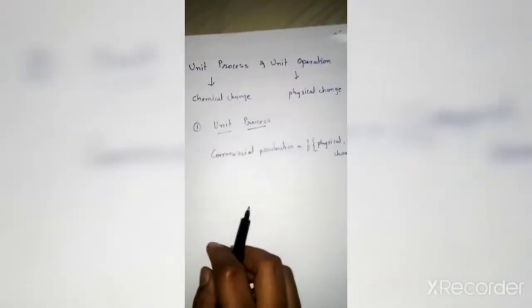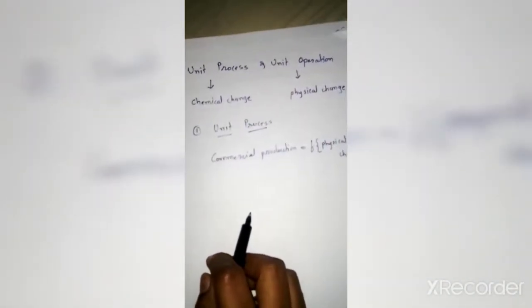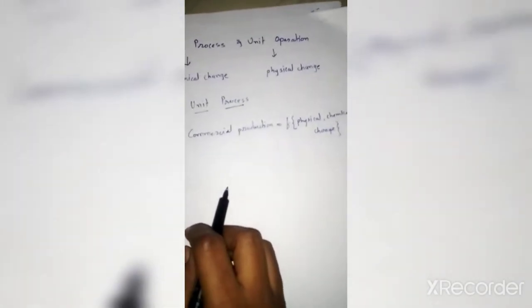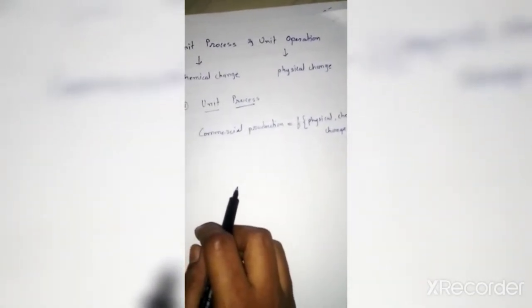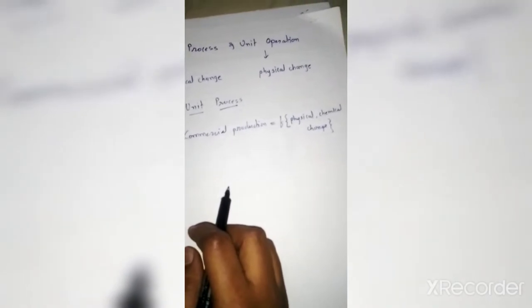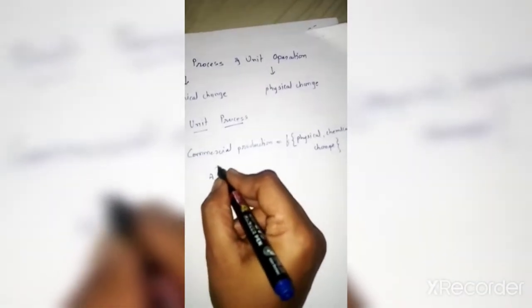Now what is this unit process? Unit process involves a chemical change in the chemical reactions, and these chemical changes depend on a number of variables like temperature, pressure, concentration, time as well as velocity. When A gets converted into B, this A has to pass through a certain chemical process.